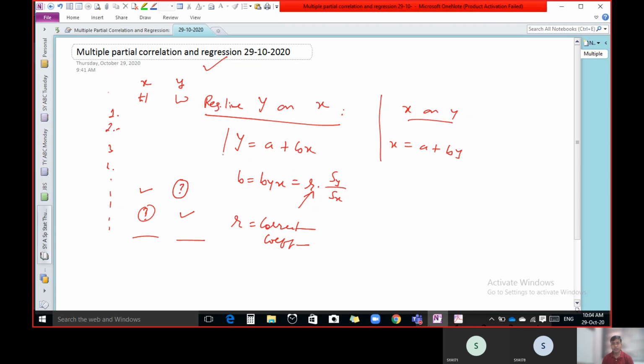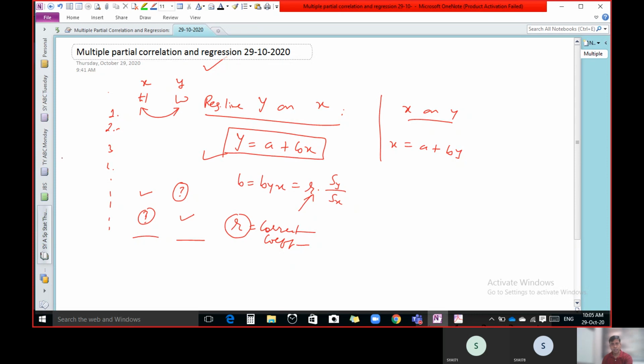The answer obtained by using this method, regression, is valid only if there is a high degree of relation between these two variables. If there is a high degree of relation between these two variables, then whatever answer we obtain through this regression line is considered the proper or accurate answer.